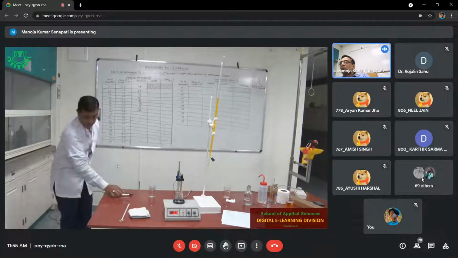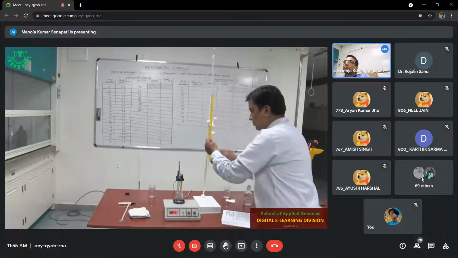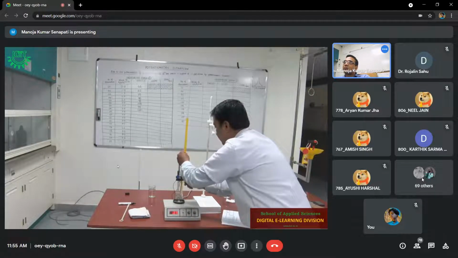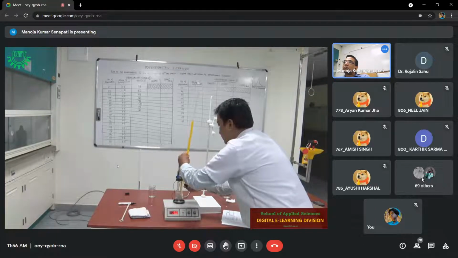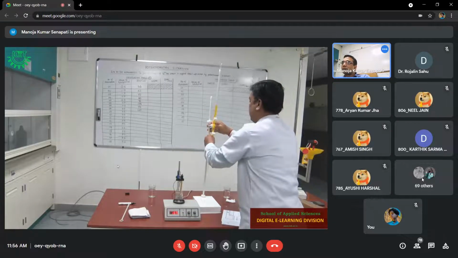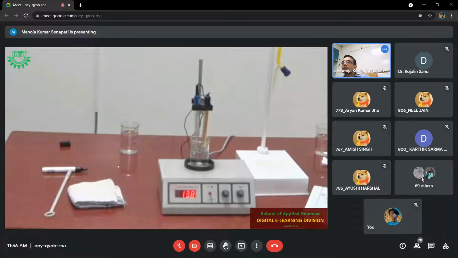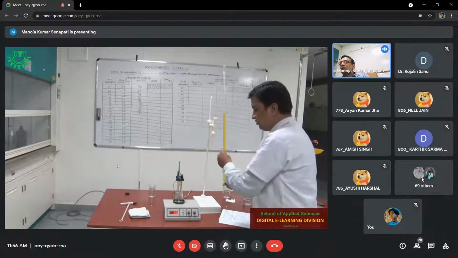Next you add another 0.5 ml. It is 139. At 4.5 you are getting 139.